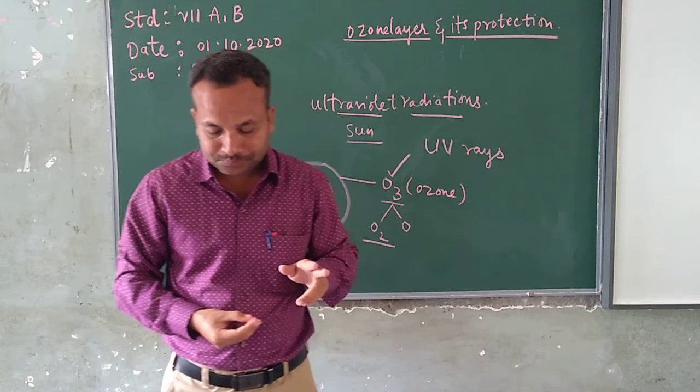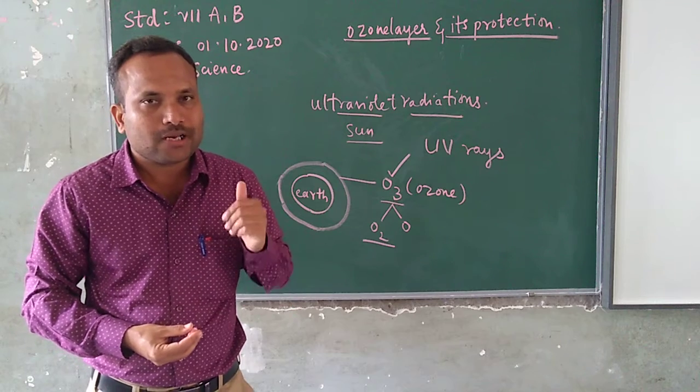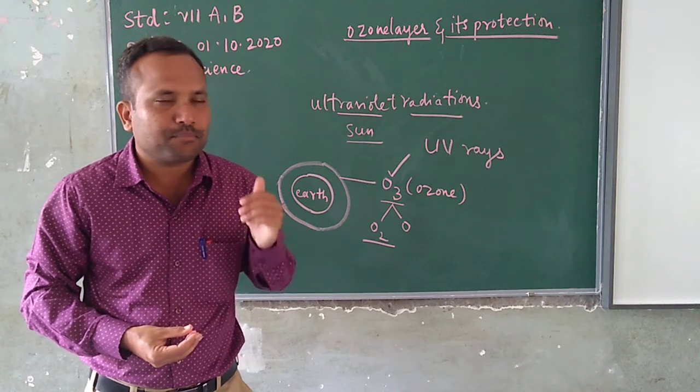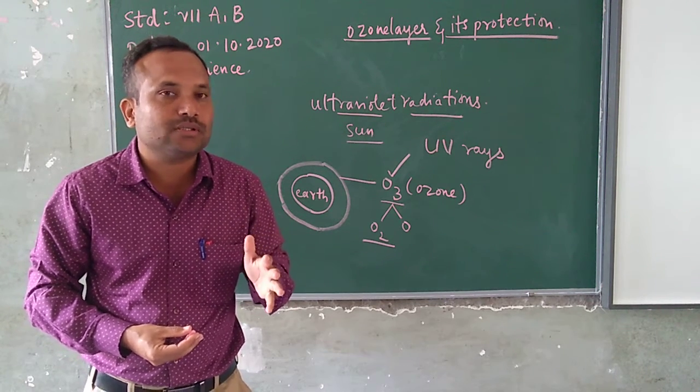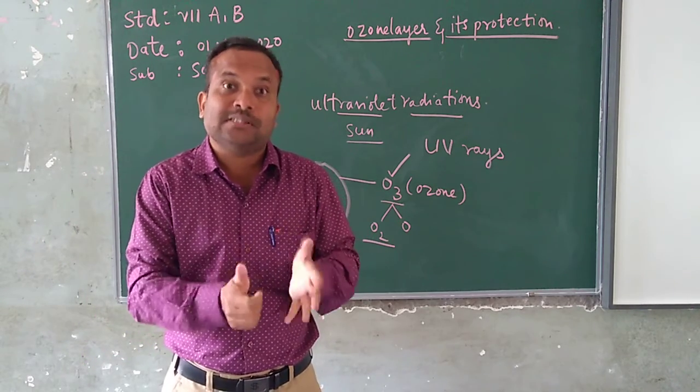Then children, we should grow more and more plants on this earth, so that these plants are going to produce oxygen.